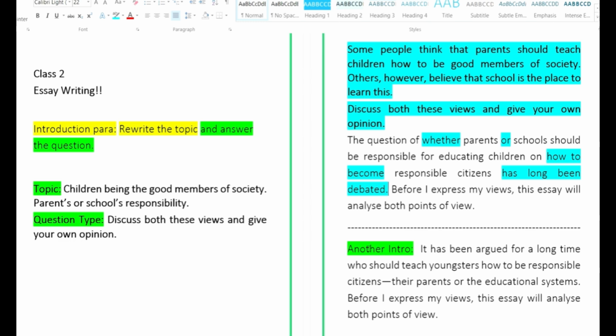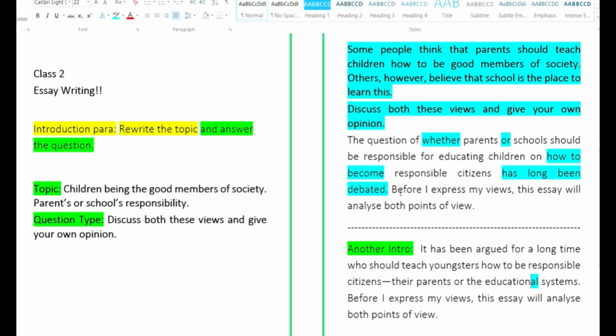Now, the other introduction paragraph. It has been argued for a long time who should teach youngsters how to be responsible citizens. I have used here a hyphen. Hyphen is used for explanations. So who are the people who are responsible? It is their parents or the educational systems. Don't forget to keep the word educational. It makes the noun into an adjective.